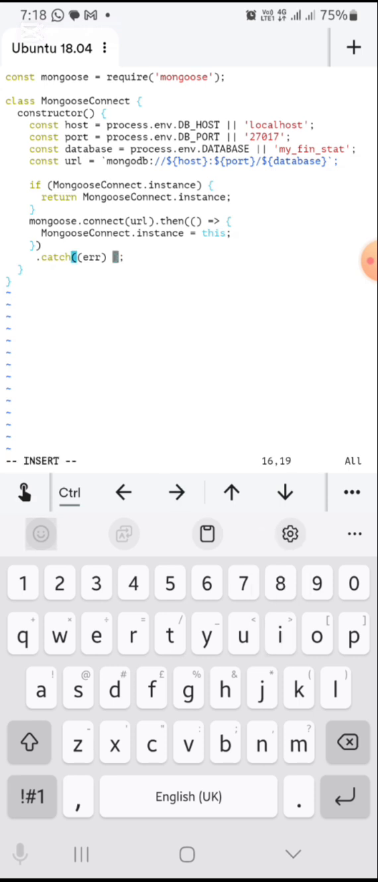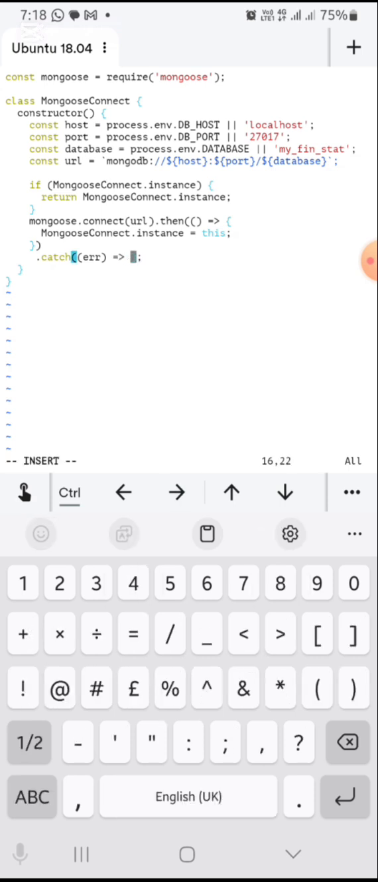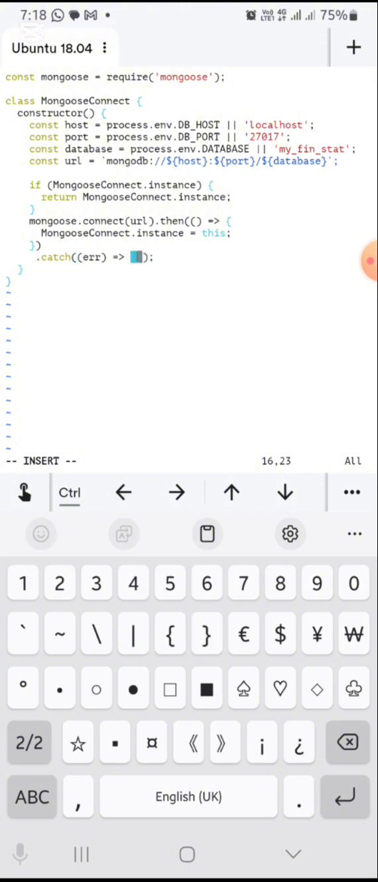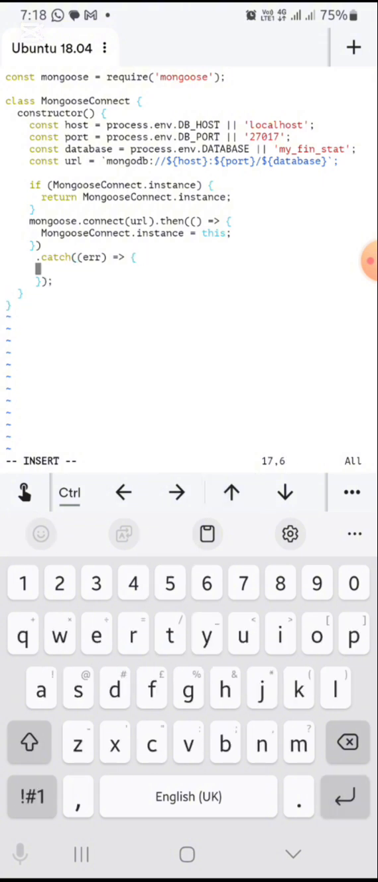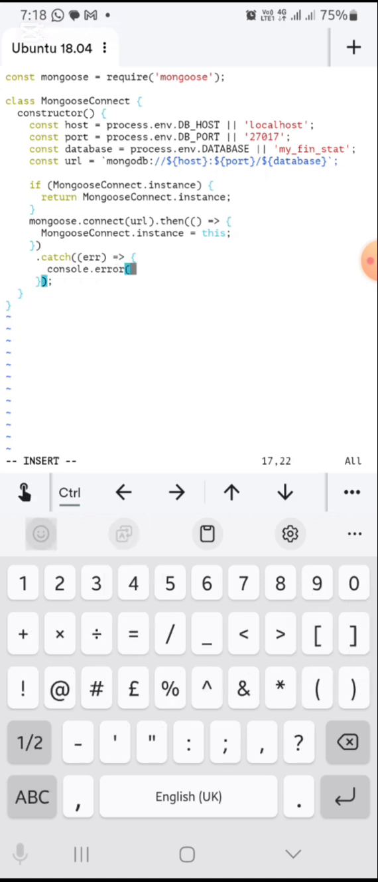Error. So the code for the error, if there's an error, is pretty straightforward. I'm just going to log that. So console.log. Here's the error. Here's the error. So it will be, not the text. What does it say? Error connecting to MongoDB.